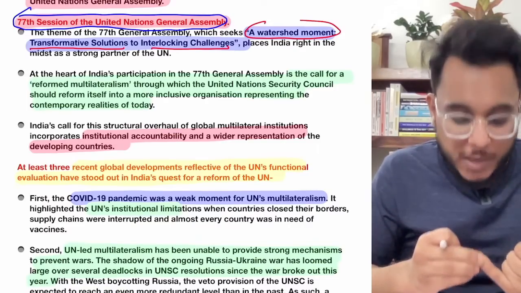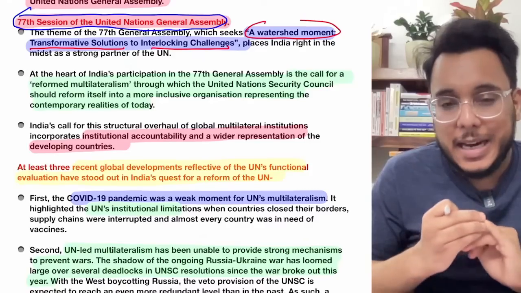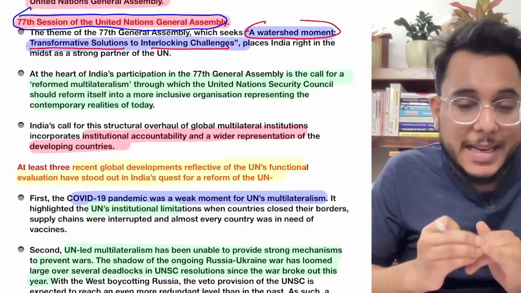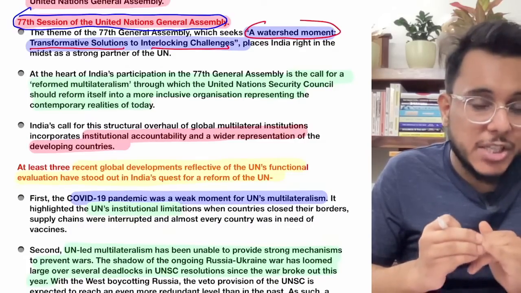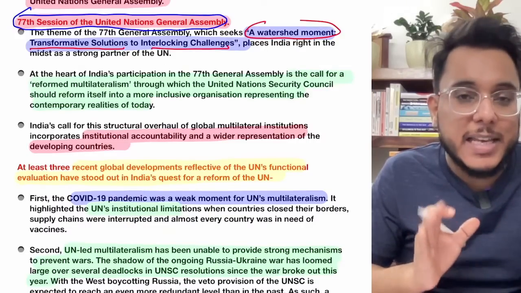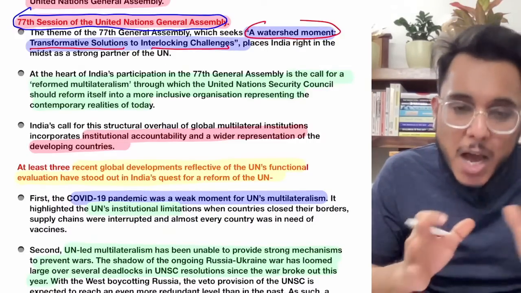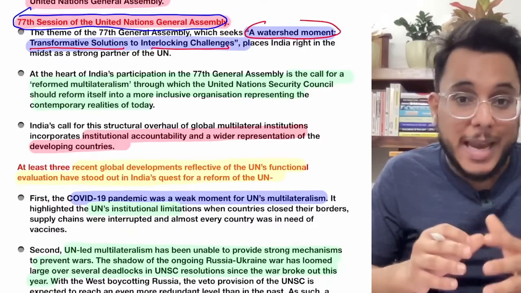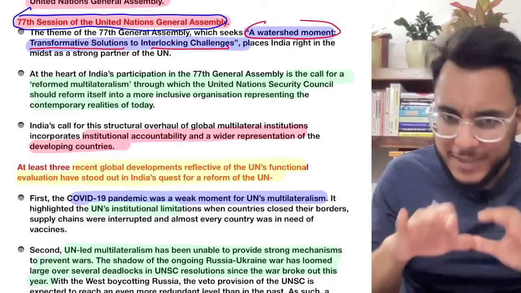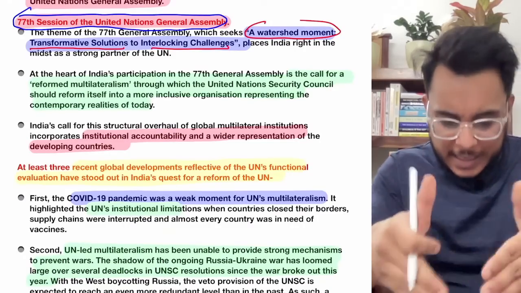Okay, so watershed moment, really it is a watershed moment. Why? Number one, we find climate change is becoming a very big problem now. The IPCC, Intergovernmental Panel on Climate Change, 6th assessment report has come, and it has provided that a 1.5 degrees Celsius temperature rise will anyhow happen before 2040. So climate change is a big problem. Okay, after that there are many other problems. Fine, we'll discuss that in just a minute or two.